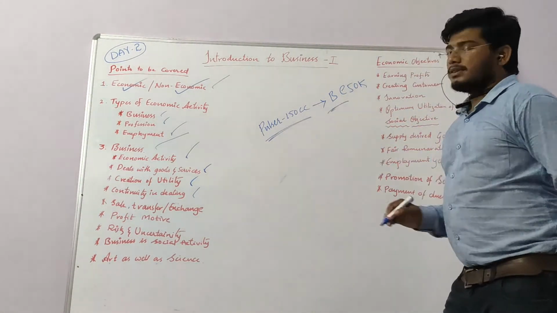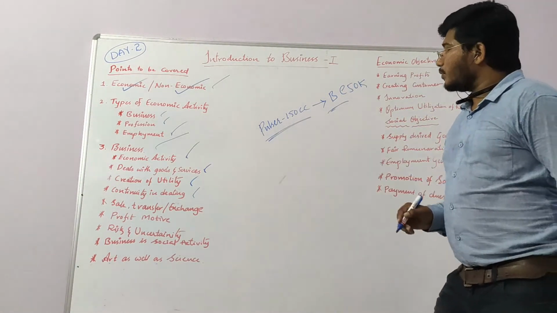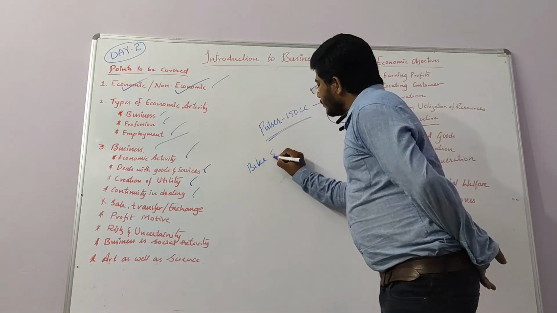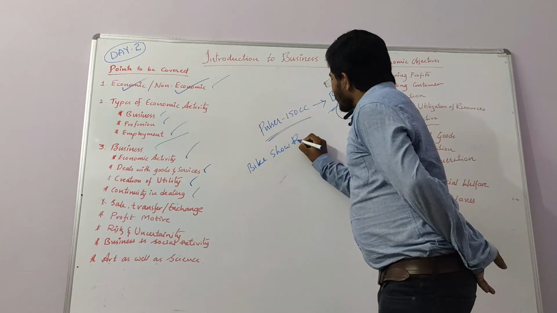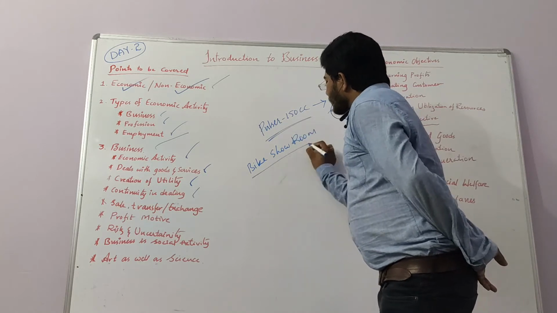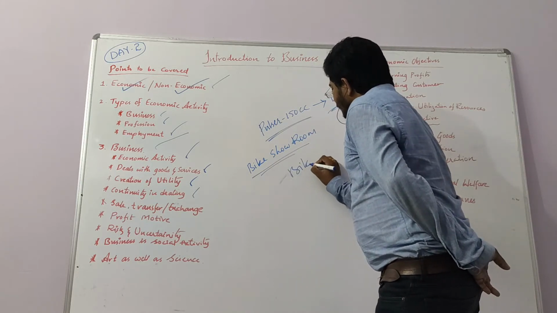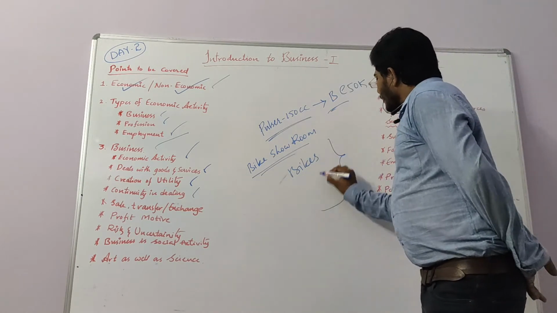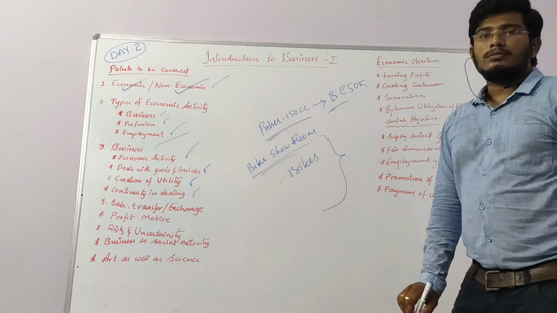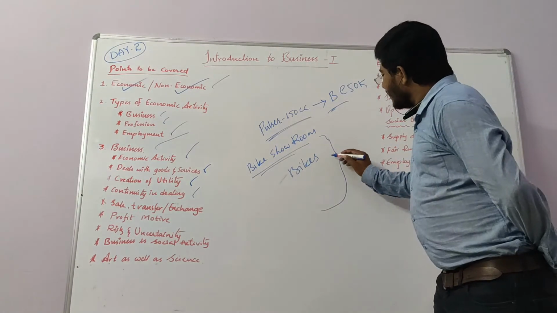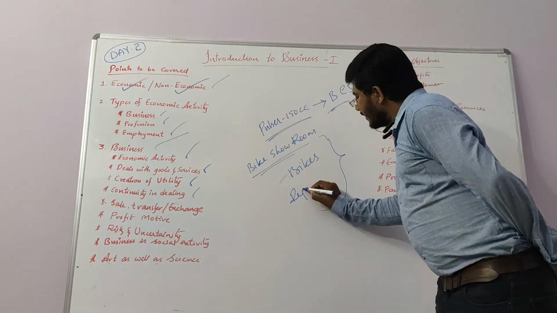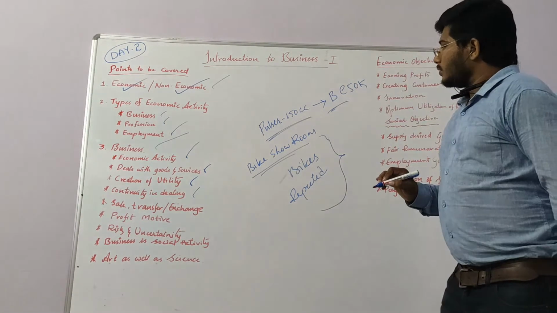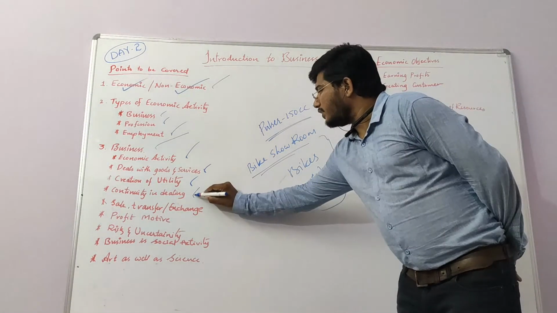Is this a business? No. For suppose I have a bike showroom. My business is selling bikes, and I will sell bikes over an extent of time. This activity is repeated. That is continuity of business.